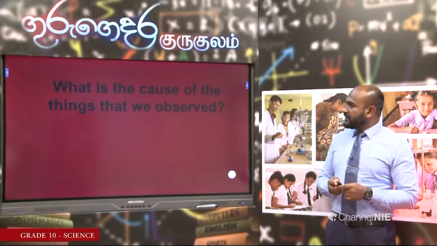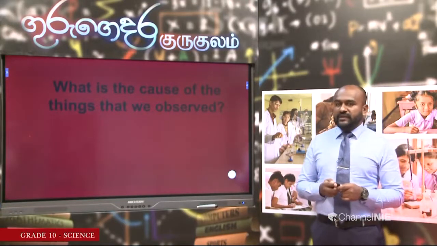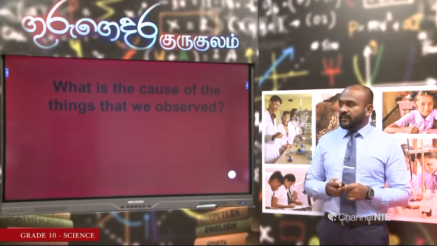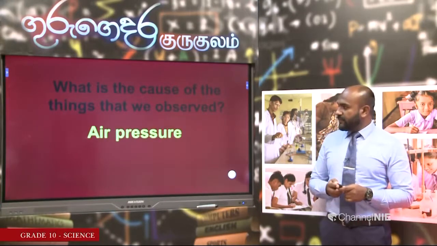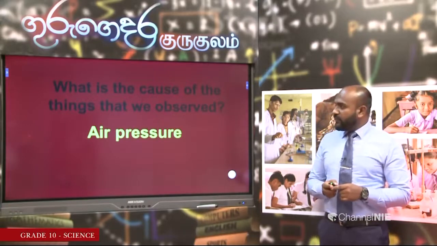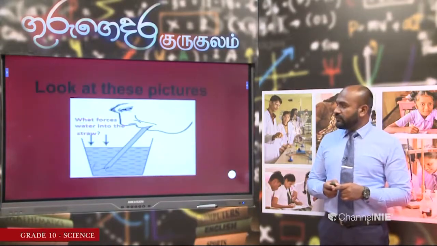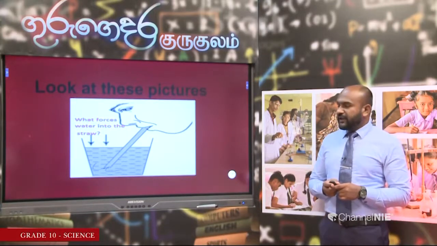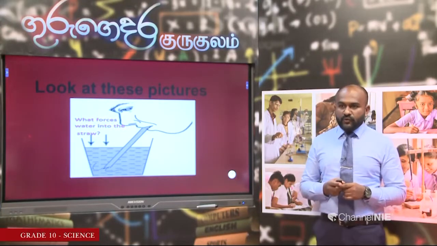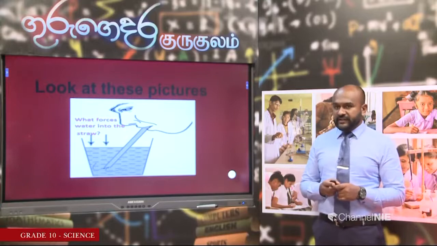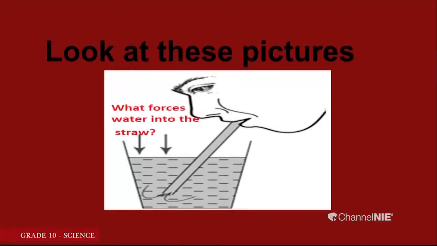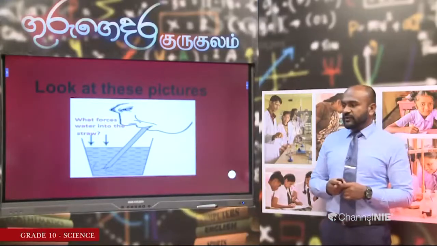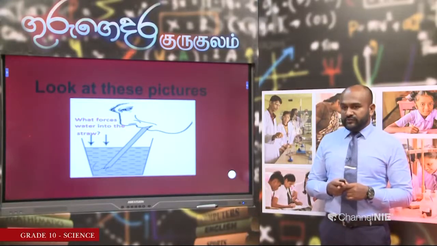What is the cause of the things that we observed? By this time you already know that it is the atmospheric pressure which causes all these things. Let us go back to these slides again and see whether we can explain. When the person sucks from the end of the straw, the pressure inside the straw decreases, but the atmospheric pressure outside is much greater. So, it forces the liquid that we drink into the straw. As a result the liquid goes up along the straw.